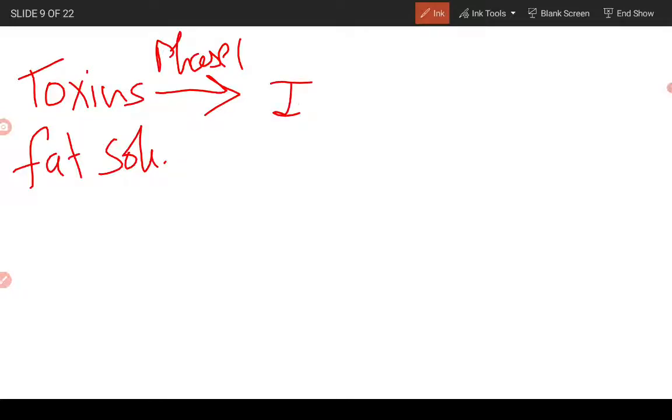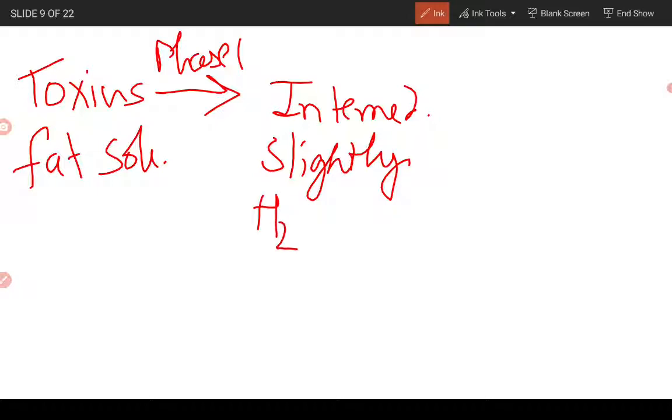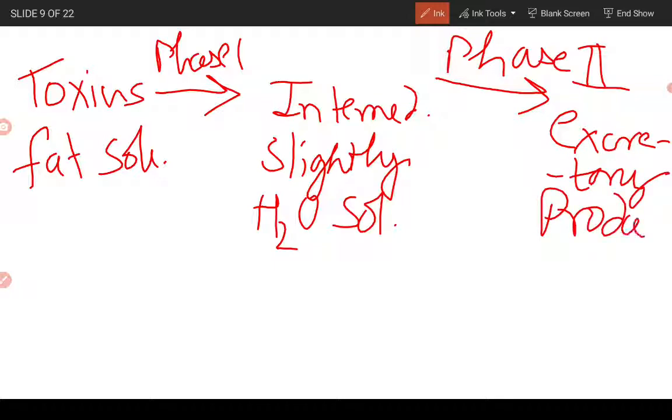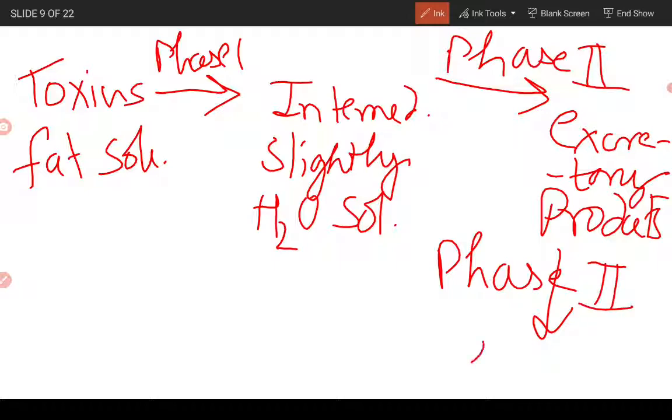Now they become intermediates which are slightly water soluble, and then they undergo phase 2, where they become the excretory products, and by phase 3 of detoxification they are excreted out.